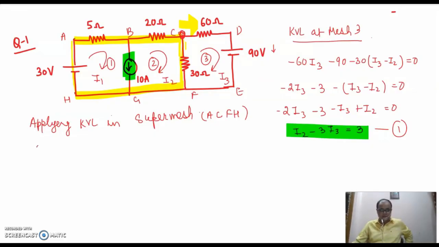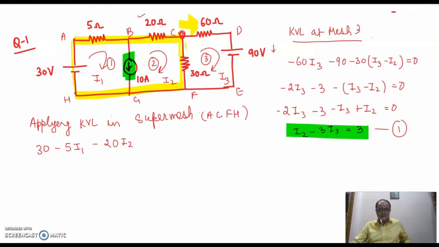First of all, it will be 30 volts. This is minus plus, this is 30. Then minus 5 I1, right? Next, this will be minus 20 I2.